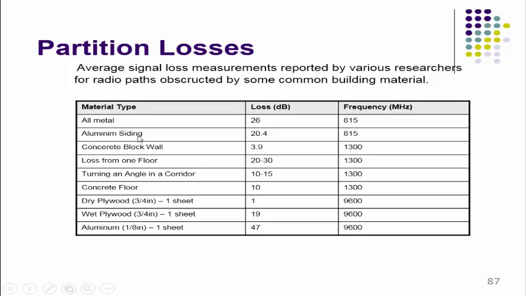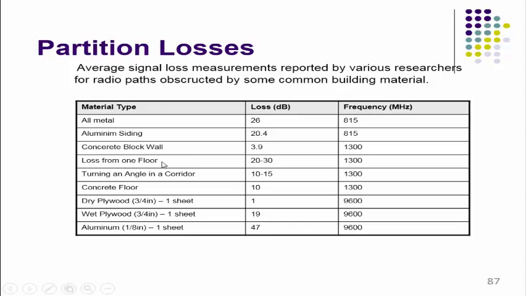If suppose an aluminum sliding partition is there, then the loss is 20.4 dB at the same channel frequency. If suppose a concrete block wall is there, then the loss is a minimum of 3.9 dB at a higher frequency compared to 815, that is 1.3 gigahertz.